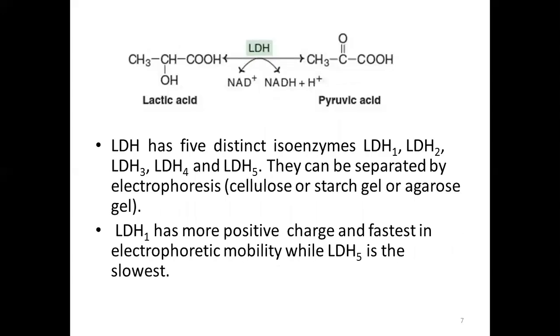And therefore, here is the interconversion. Lactic acid can be converted into pyruvic acid, and similarly, pyruvic acid can be converted back to lactic acid by the action of LDH,